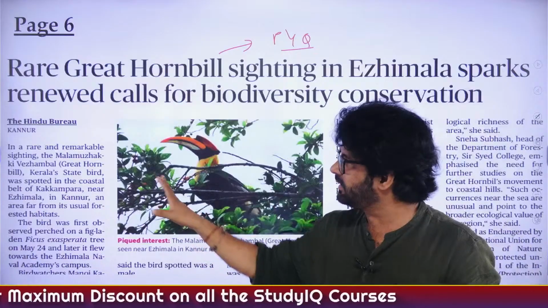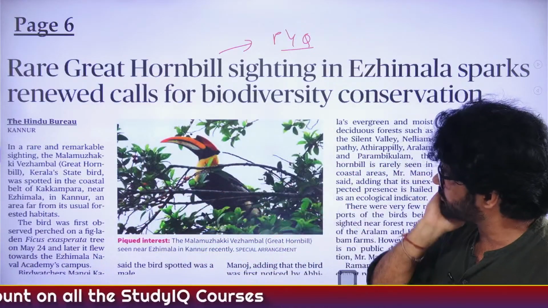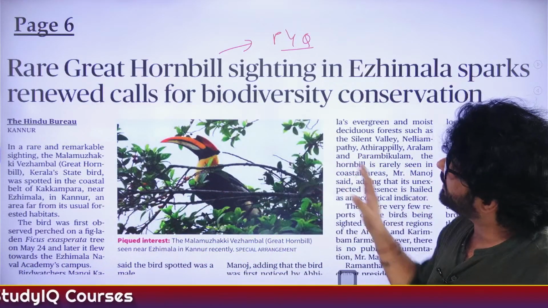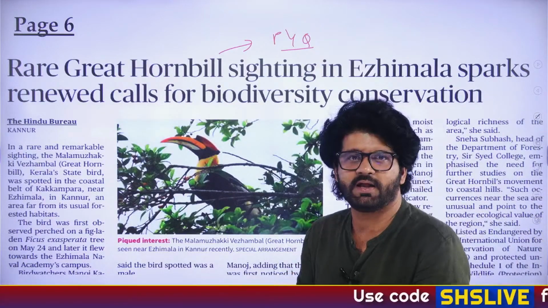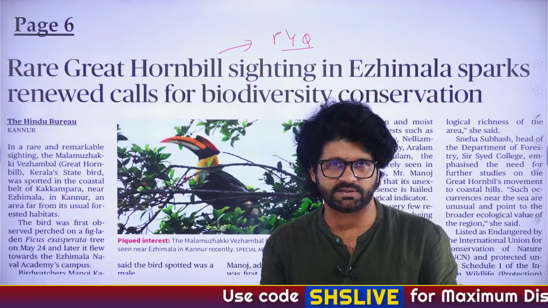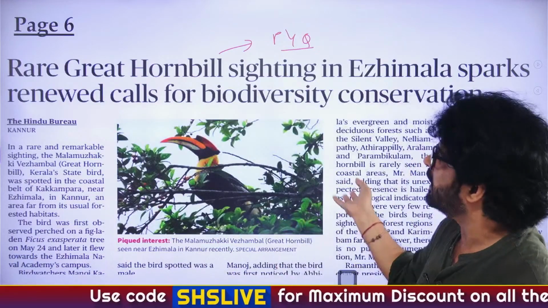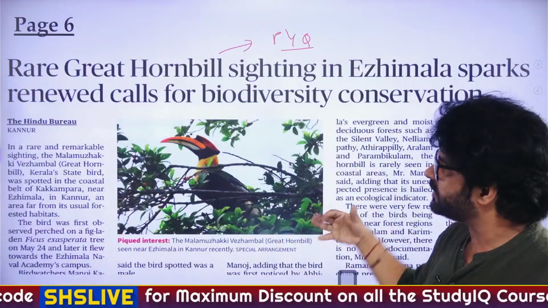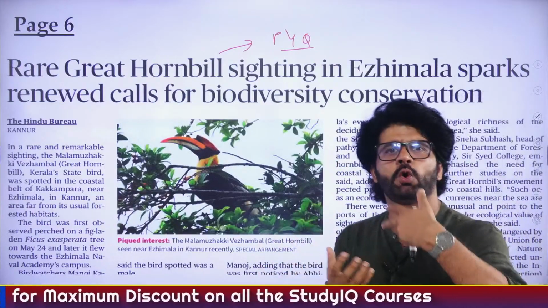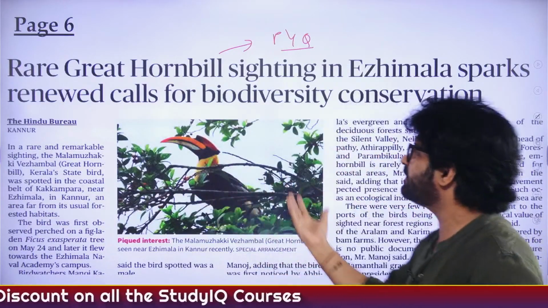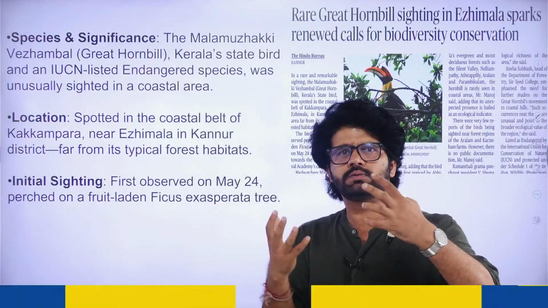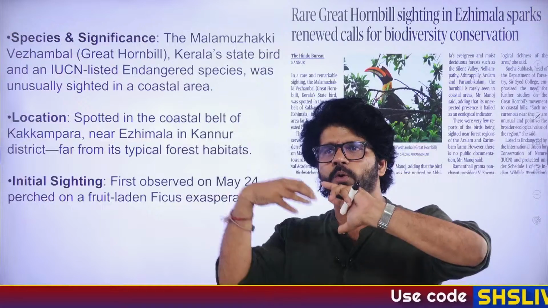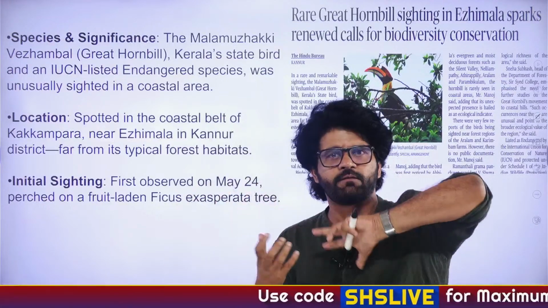So what has happened in Kerala, in different types of forest, deciduous forest, etc., these rare great hornbills are found. But a rare thing has happened. What is the rare thing? They are found in the coastal areas. They are generally not found in coastal areas. They are found in the forested region. So this is an anomaly. That also shows the purity of that coastal region. Generally, they are found in areas which are ecologically dense; you can understand that when pollution increases, the flora and fauna are impacted.